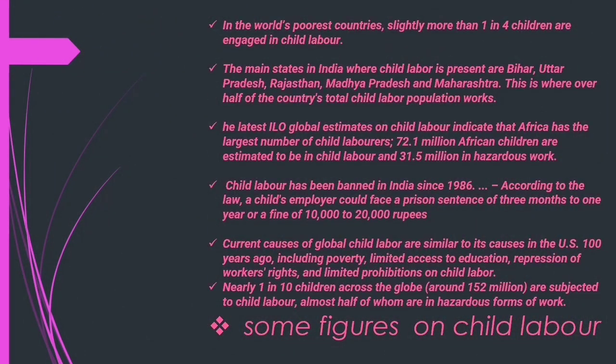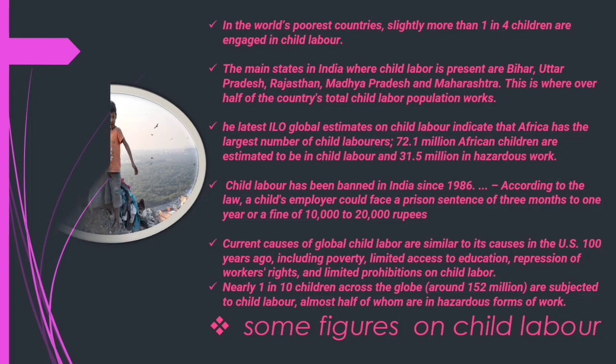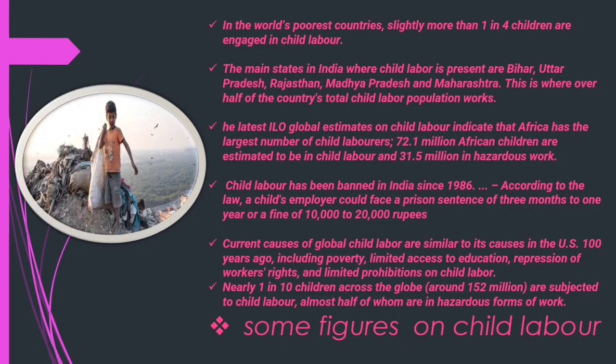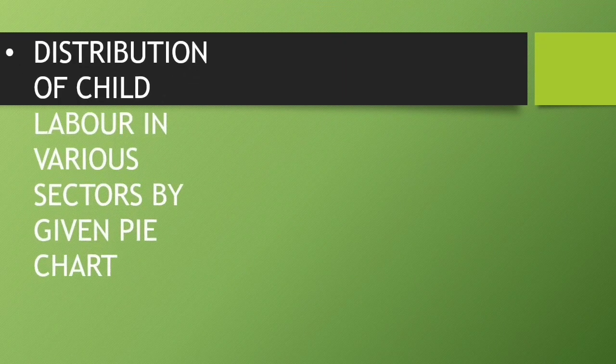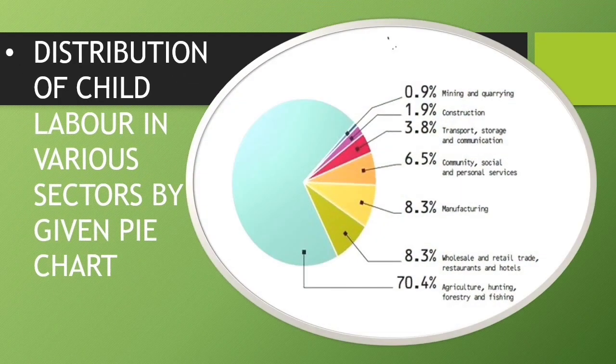Some figures on child labor. In the world's poorest countries, slightly more than 1 in 4 children are engaged in child labor. Distribution of child labor in various sectors is given by a pie chart, like mining, construction, transport, community, manufacturing, etc.